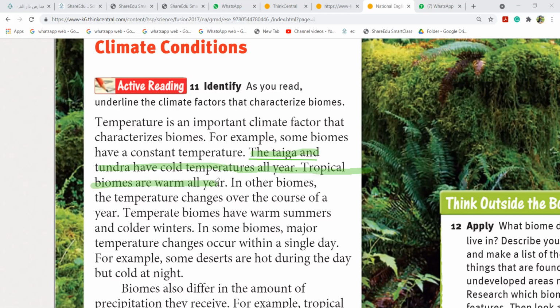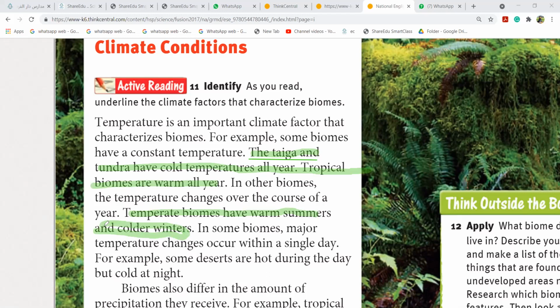The taiga and tundra are cold. When I say temperate biomes, they are warm in summers and cold in winters. So it is warm and cold. When I say tropical, that means it is warm always. When I say taiga and tundra, they have cold temperatures.